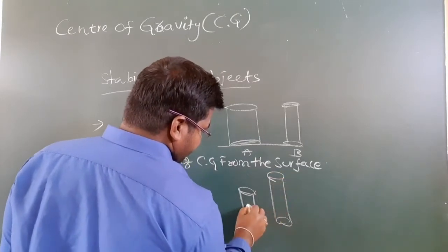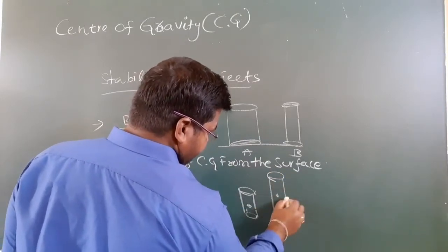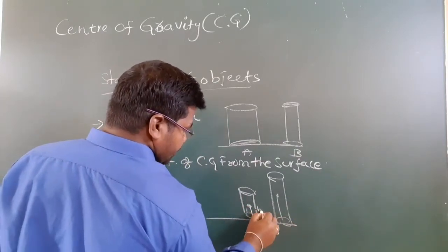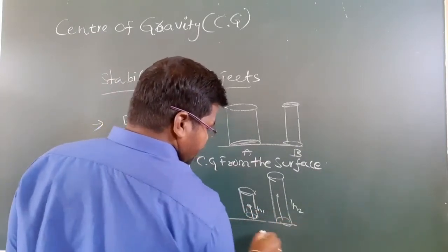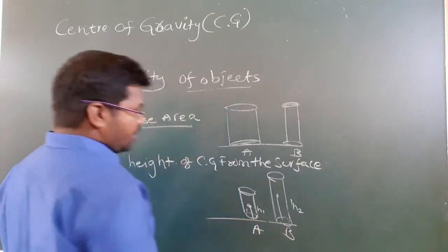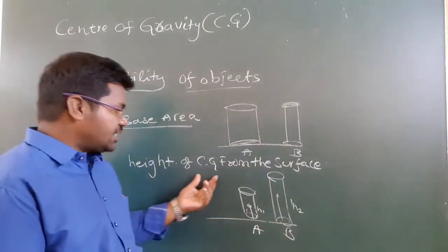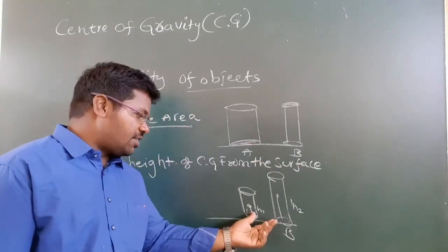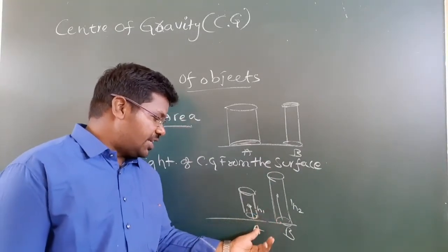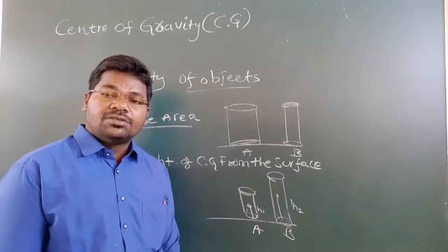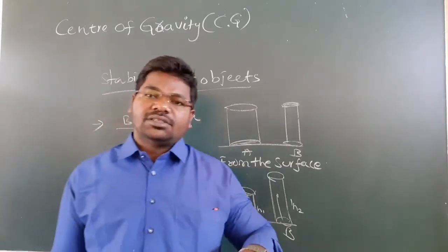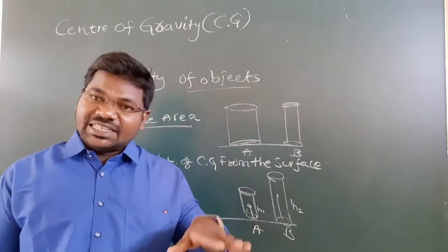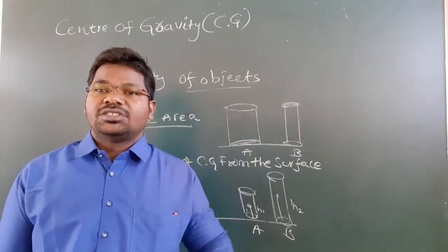We know that this is CG, here CG. H1 and H2: from A and B, the height of the center of gravity from the surface. For A, the height is less. If the height of the center of gravity from the surface is less, it is more stable.